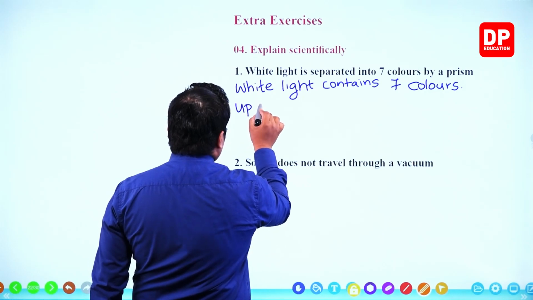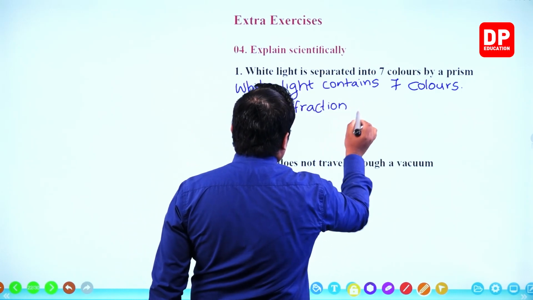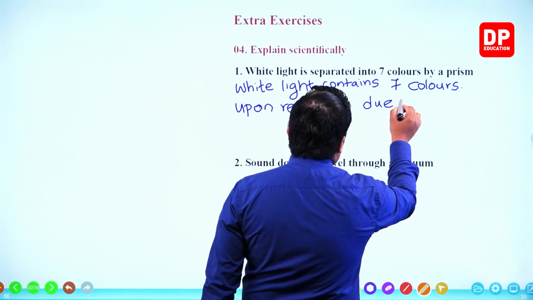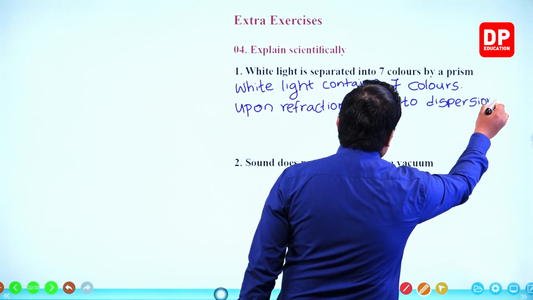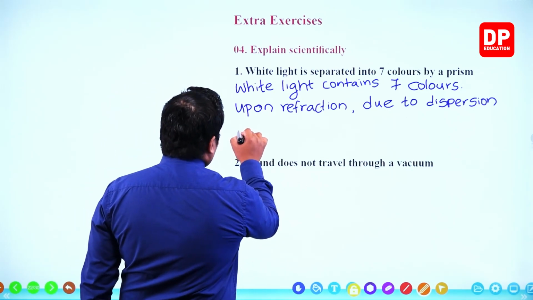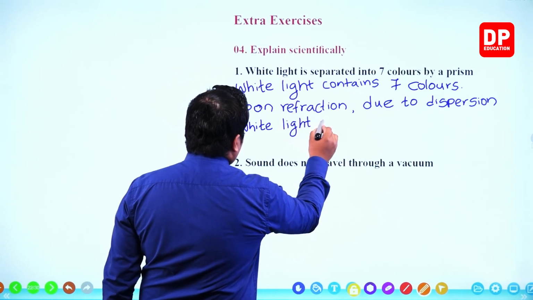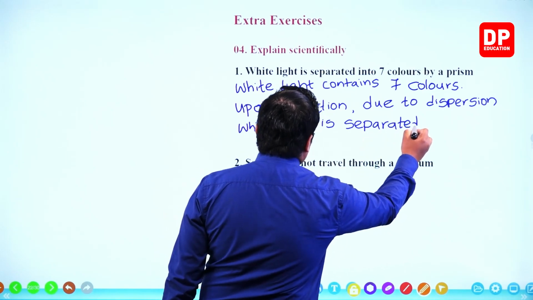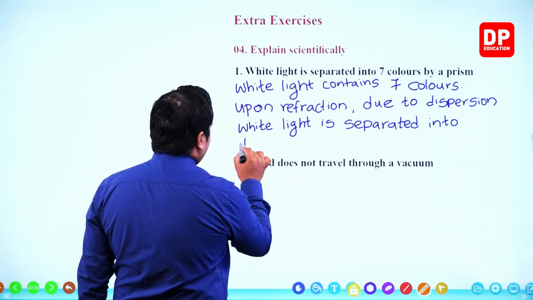Upon refraction, due to dispersion, white light is separated into these 7 colors.